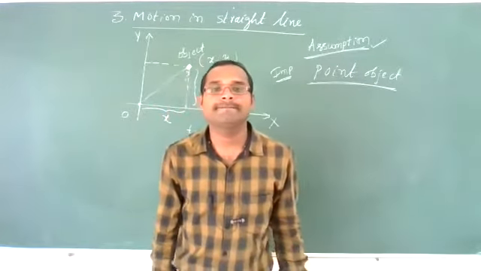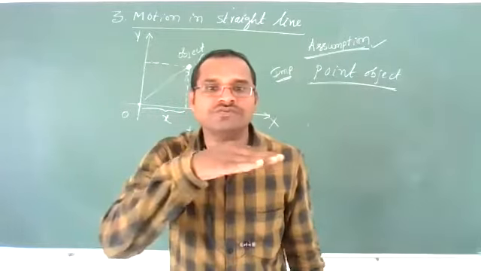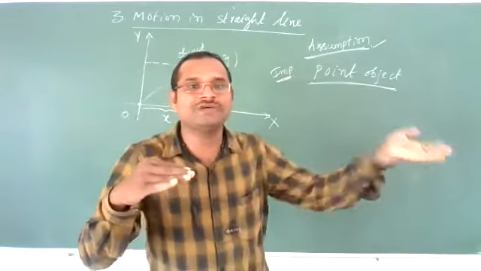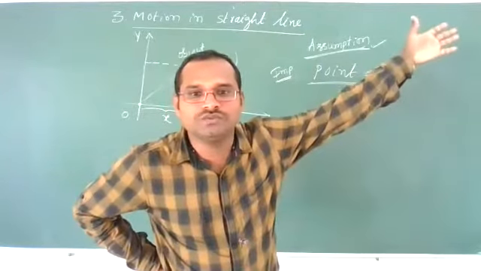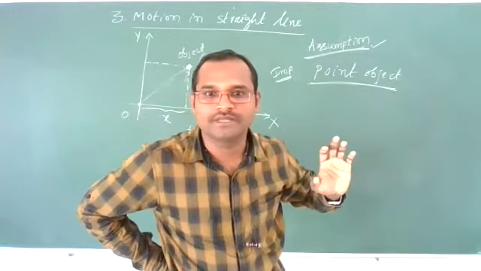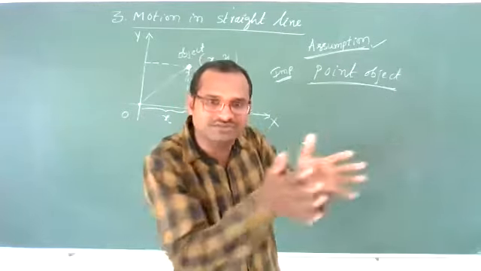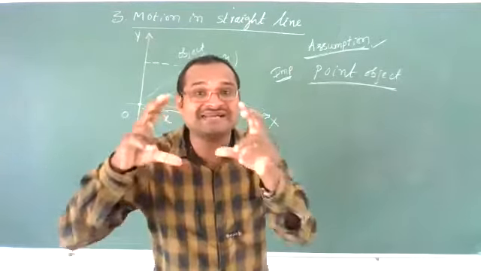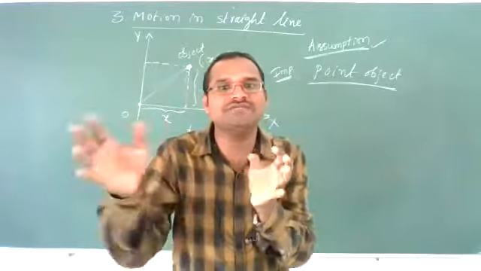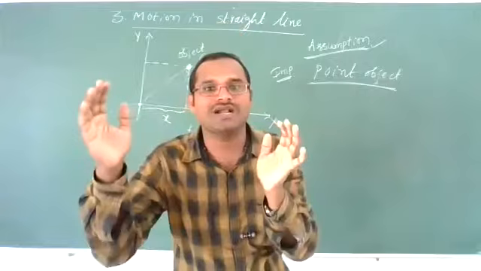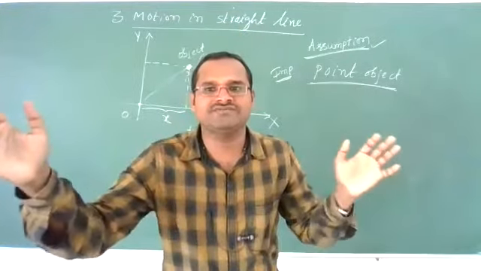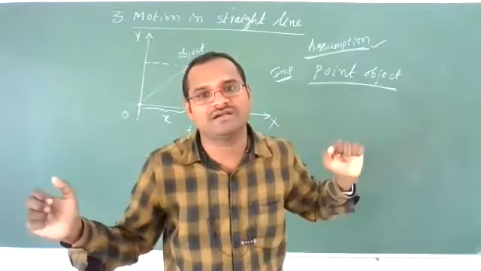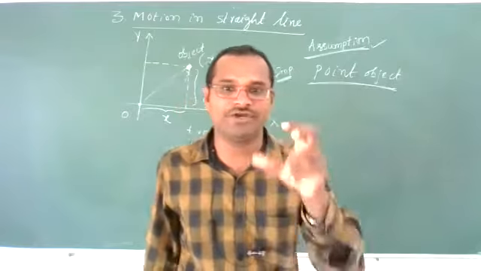Take another example: a car moving on a road from one city to another, from Bangalore to Hyderabad. The distance is very large, hundreds of kilometers, whereas the size of the car, its length, breadth and height, is only a few meters, maybe 5 or 10 meters. So the dimensions are small compared to the distance traveled, which means the car can be considered a point object.